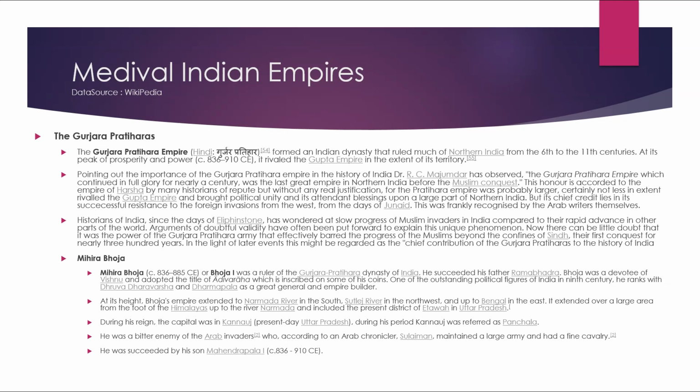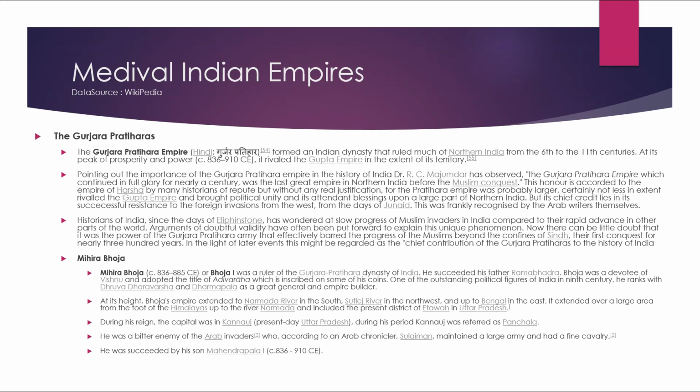Mihir Bhoj, 836 to 885 CE, or Bhoj I, was the ruler of the Gujjar Pratihar dynasty of India. He succeeded his father Rambhadra. Bhoj was a devotee of Vishnu and adopted the title of Adi Varaha, which is inscribed on some of his coins. One of the outstanding political figures of India in the 9th century, he ranks with Dhruva Dharavarsha and Dharampal as a great general and empire builder.